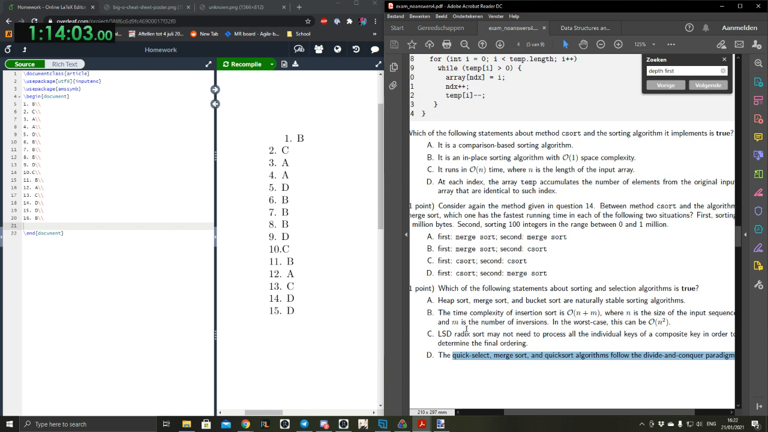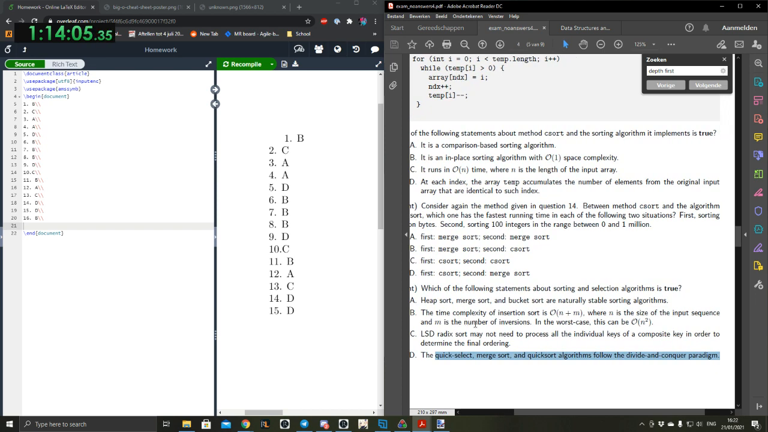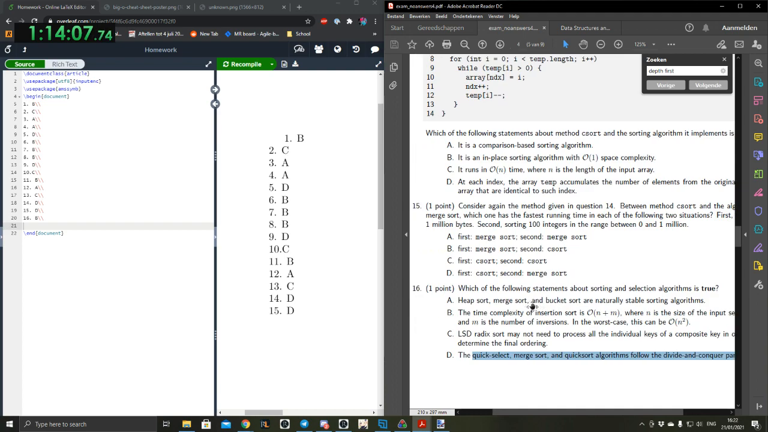LSD radix sort may not need to process all individual keys of a composite key in order to determine the final ordering.